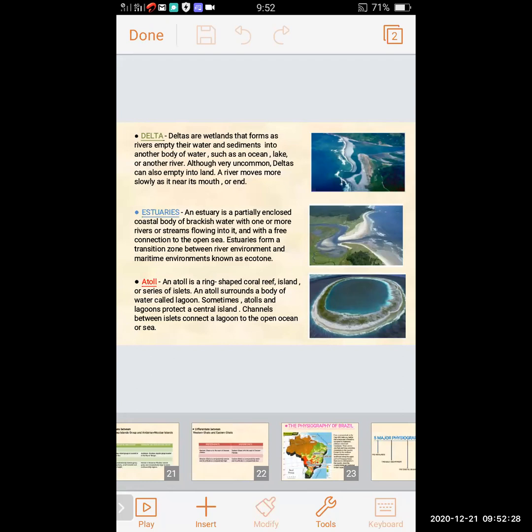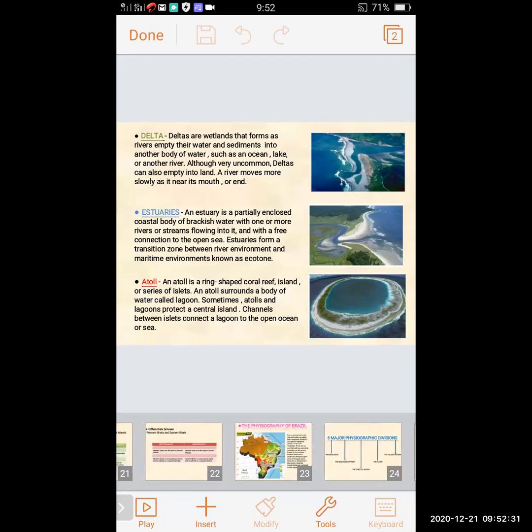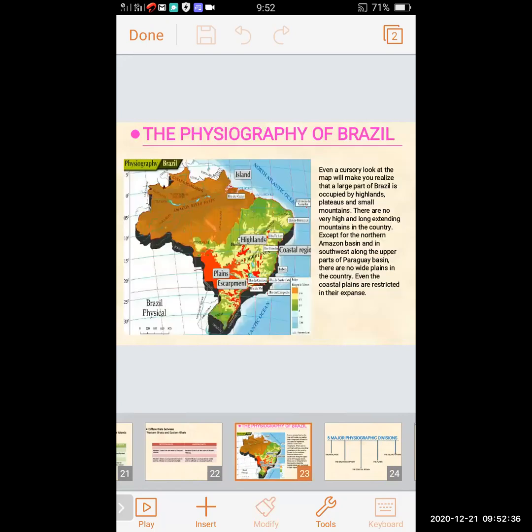So in the last lecture, we have studied the physiography of India. Today we will start with the physiography of Brazil. Today we will learn how Brazil is divided into its physiography. This is a map which shows the physiographic division of Brazil. In it we can see islands, coastal region, plains, and escarpment.